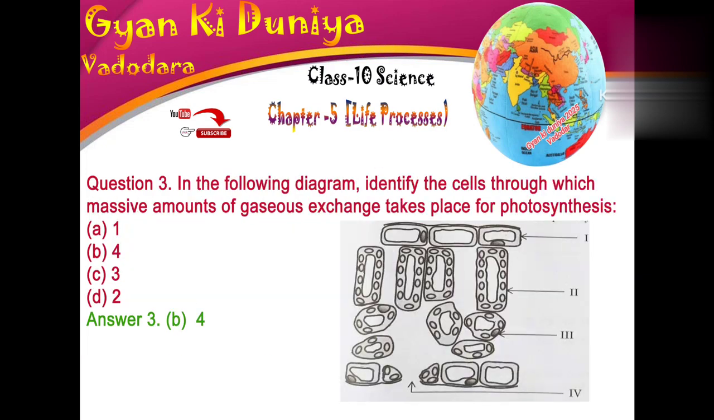Question 3. In the following diagram, identify the cells through which massive amounts of gaseous exchange takes place for photosynthesis. Answer A. 1, B. 4, C. 3, D. 2. Answer B. 4.